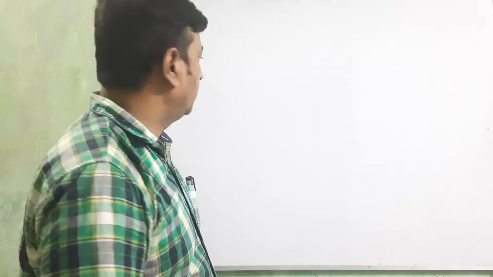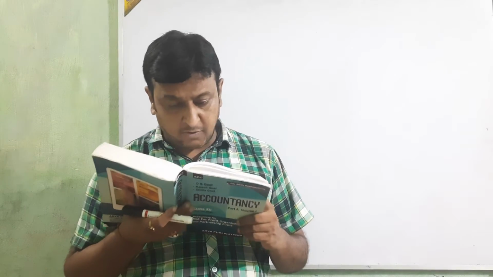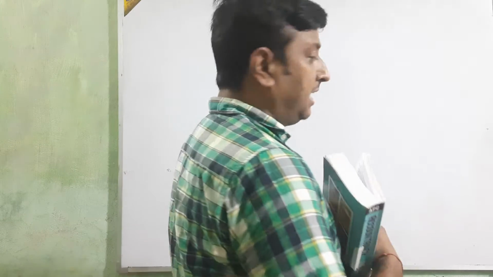Okay, good morning students. Today we are going to solve some more questions on the topic of adjustment of capital, closed capital adjustment. Today I am going to start with question number 52. Okay beta? The question is: A, B and C are partners. Their capitals are 1 lakh, 2 lakh and 3 lakh.